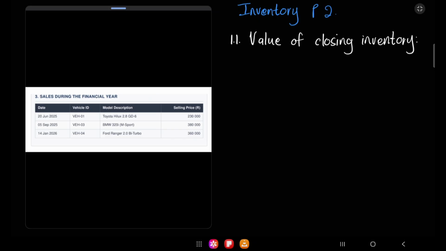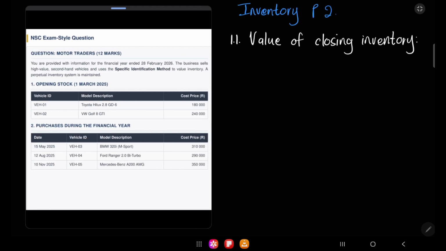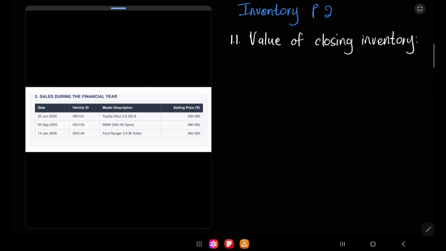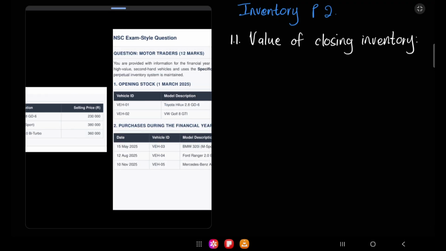We have our sales during the financial year. Our dates are the 20th of June, the 5th of September, and the 14th of January. Vehicle ID, remember these are our sales, meaning the cars that we sold: VEH1, VEH3, and VEH4. Model description, we sold a Toyota Hilux, a BMW, and a Ford Ranger. Notice that in the previous page we had cost price, but here we have our selling price because we're talking about sales. The selling price for the Toyota was 230,000 Rand, the BMW was 380,000 Rand, and the Ford Ranger was 360,000 Rand.